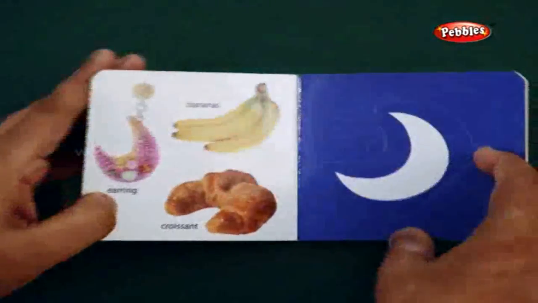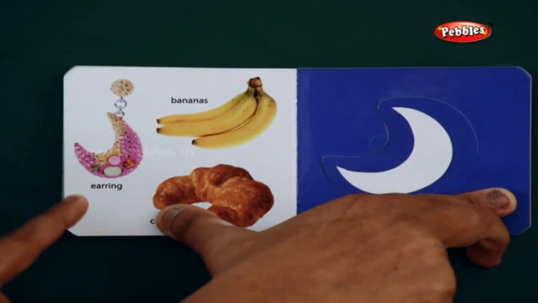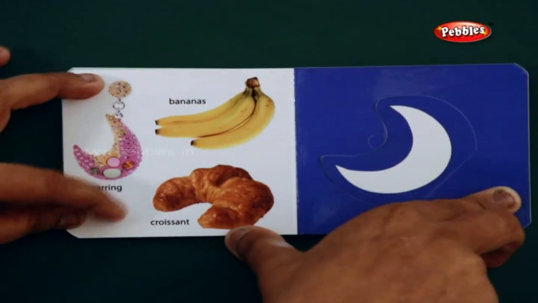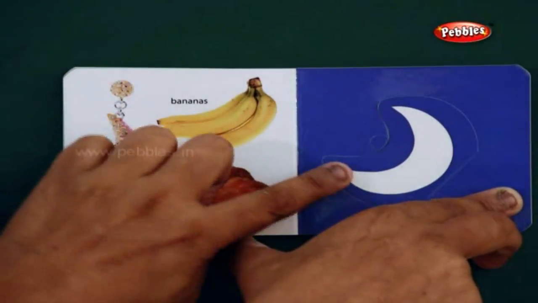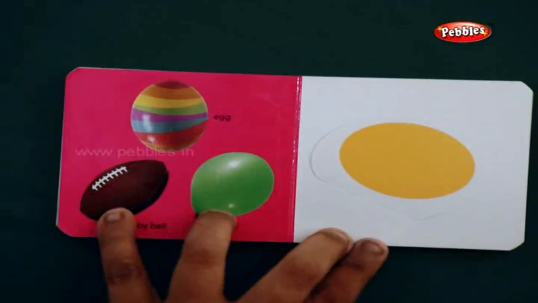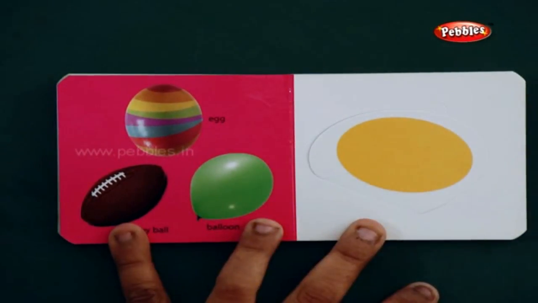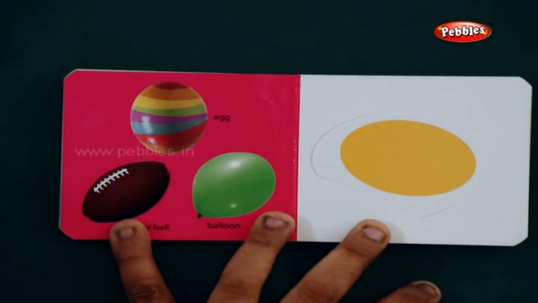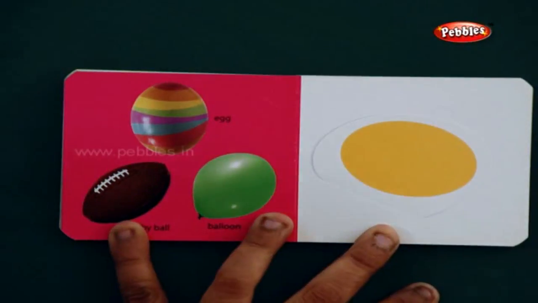Right. Next one. What is the next one? It is a semicircle. Now, some of the earrings are in this shape. Then you find this cross in it. Then bananas. Bananas are also like this. Now, next one. What is this one? Oval. Now, for this oval, can you tell me one example you find in daily life? You eat that also. What is it? Egg. An egg is in the oval shape.